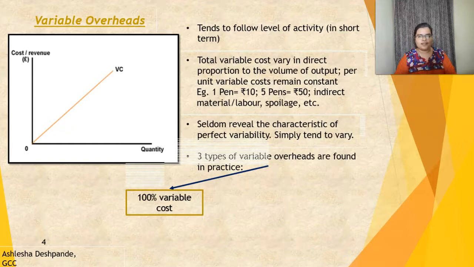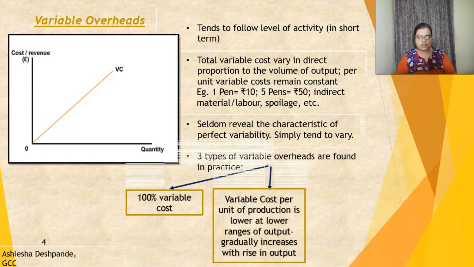Now, when I say 100%, it means that when output is increased by 1 unit, the variable cost will also increase by 1 rupee. There is no more or less increase or decrease. Exactly similar variation is there. That is called 100% variable cost.